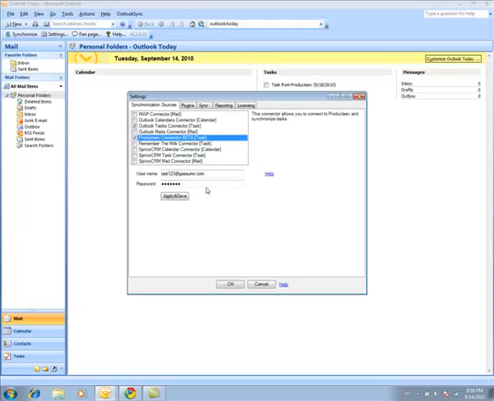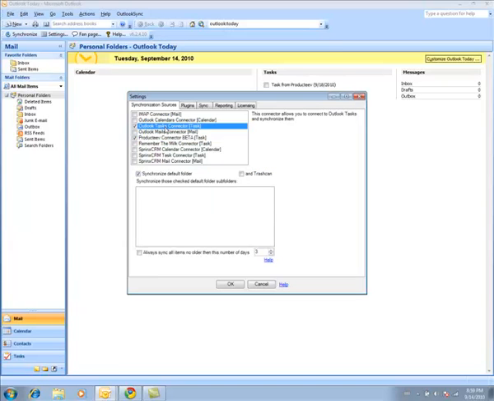So that's here. It's Producteev Connector beta, and you have to have a Producteev username and password to use it. So you fill your username, password, and click apply and save, and you have the connector set up. And then I have that Outlook tasks connector. That's the only connector that I have here, and I just leave the synchronized default folder.